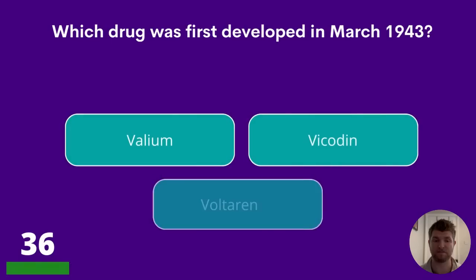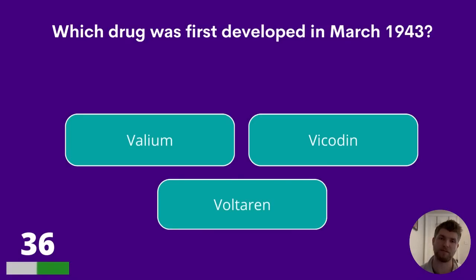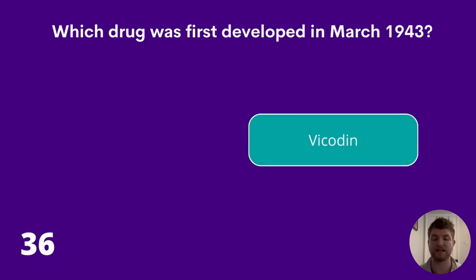Question 36. Which drug was first developed in March 1943? Valium, Vicodin, or Voltaren? The answer is Vicodin.